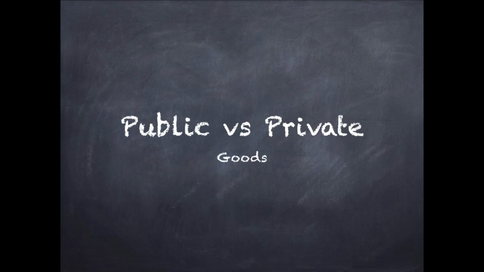Things we need to look for in public versus private goods: number one, whether they are excludable or non-excludable, and number two, whether they are rival or non-rival. Chalkboard, take it away. So, the difference between public versus private goods.